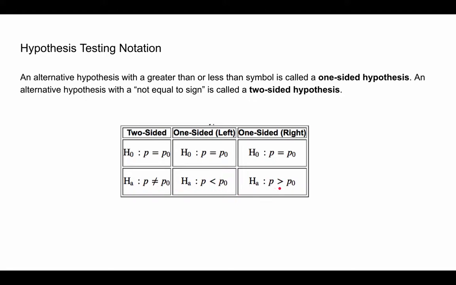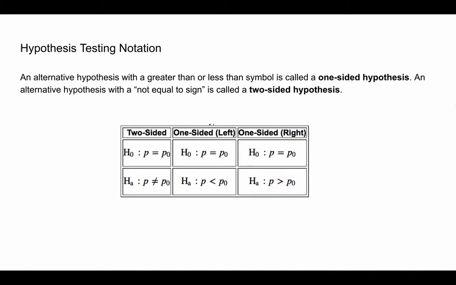Basically, the first one, not equal to, stands for we think that we won't see the same as the null hypothesis in our proportion. We don't know if this is going to be greater than or less than. The less than symbol means our alternative hypothesis is that we're going to see a p that's smaller than the null hypothesis proportion, and over here we're thinking we might see a p that is bigger than the null hypothesis proportion.